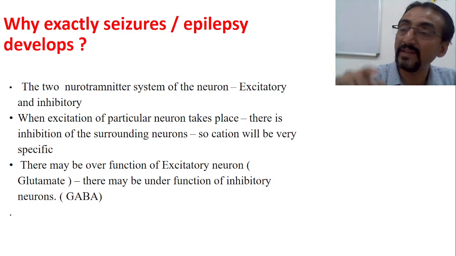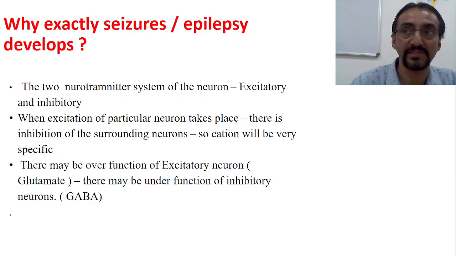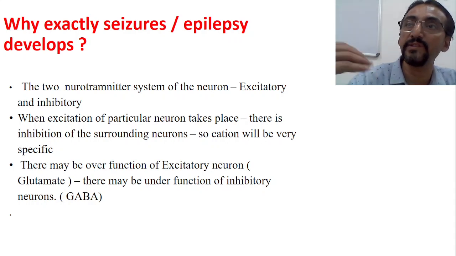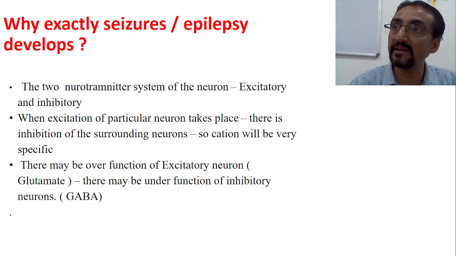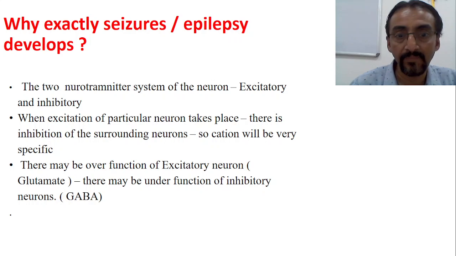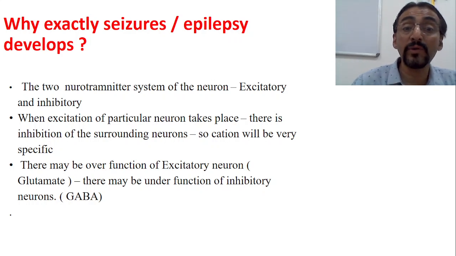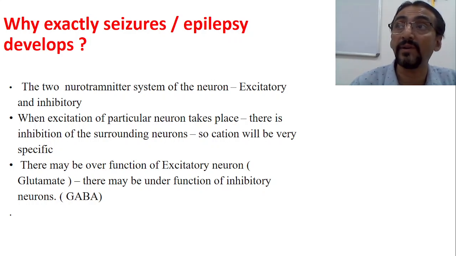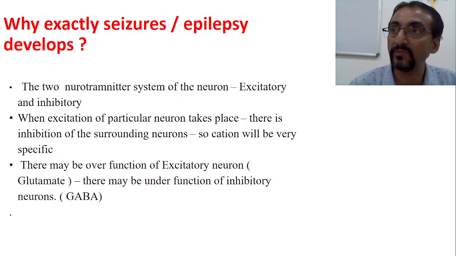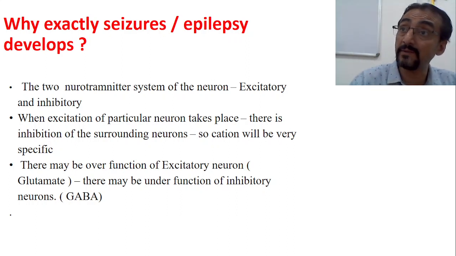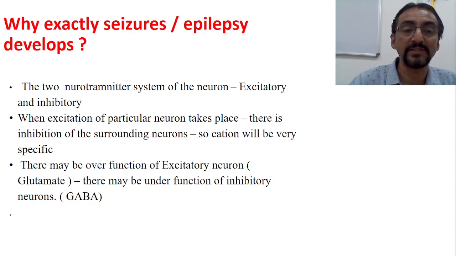So for each and every action, there will be stimulation of the excitatory as well as inhibitory neurotransmitters. When you want to finish the function, it is the inhibitory neurotransmitter which takes the upper hand. When you initiate the function, it is the excitatory neurotransmitters which take the upper hand. Sometimes there may be overfunctioning of the excitatory neurons, and sometimes there will be overfunctioning of the inhibitory neurotransmitters.